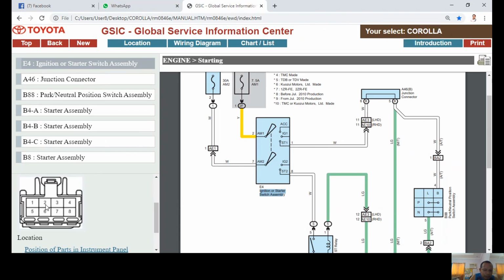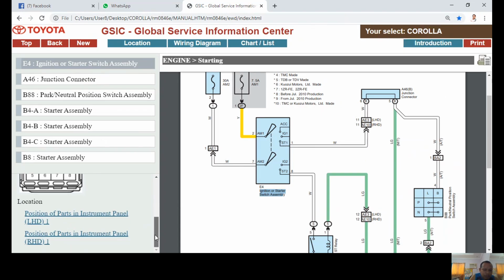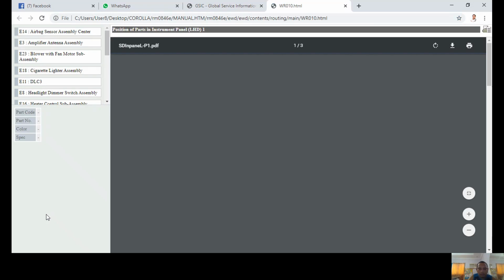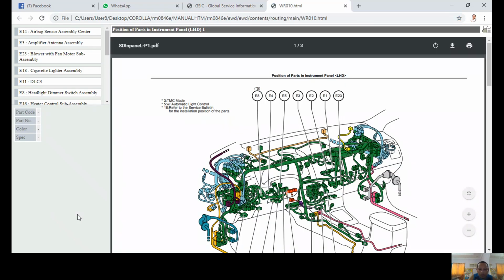So the connector has 8 pins, and it will give you also the specific location of this connector, or the specific location of the component. Since we are using left hand drive, I'm going to click left hand drive. Your E4 is located on the driver's side, usually under your steering wheel. If you know how to start your car, definitely you can find the location of this ignition switch assembly.